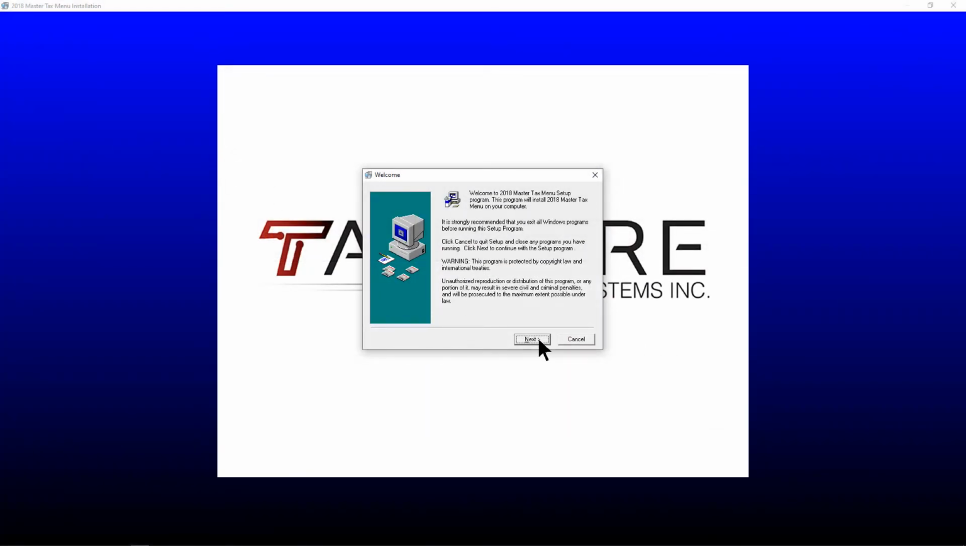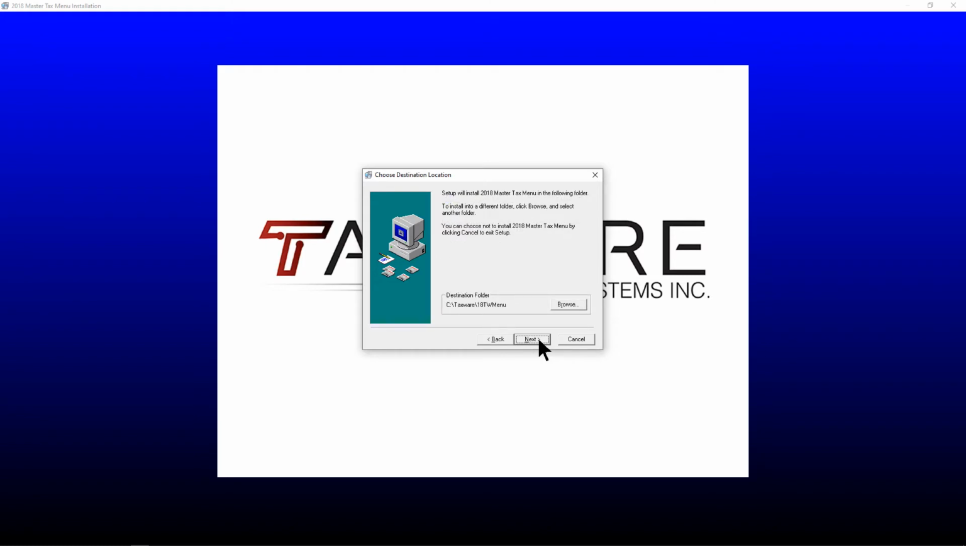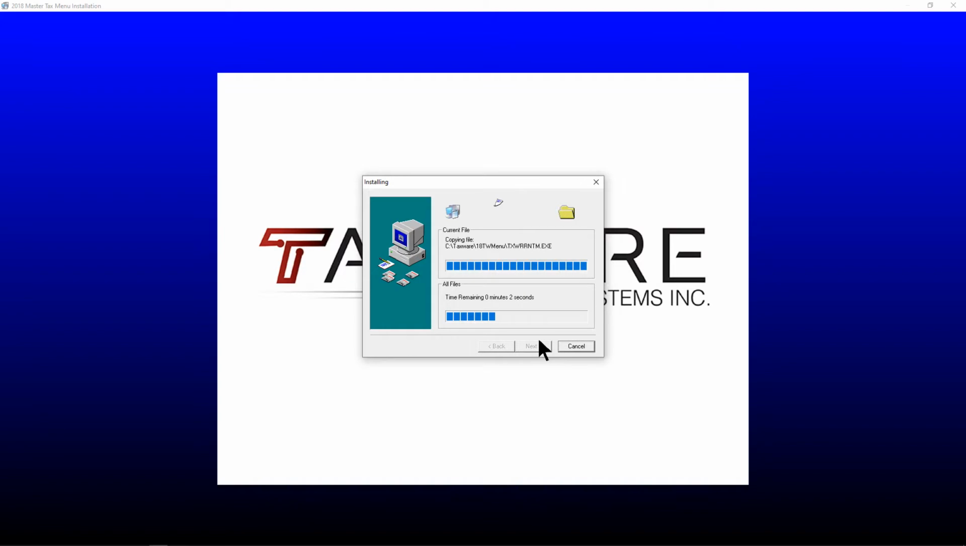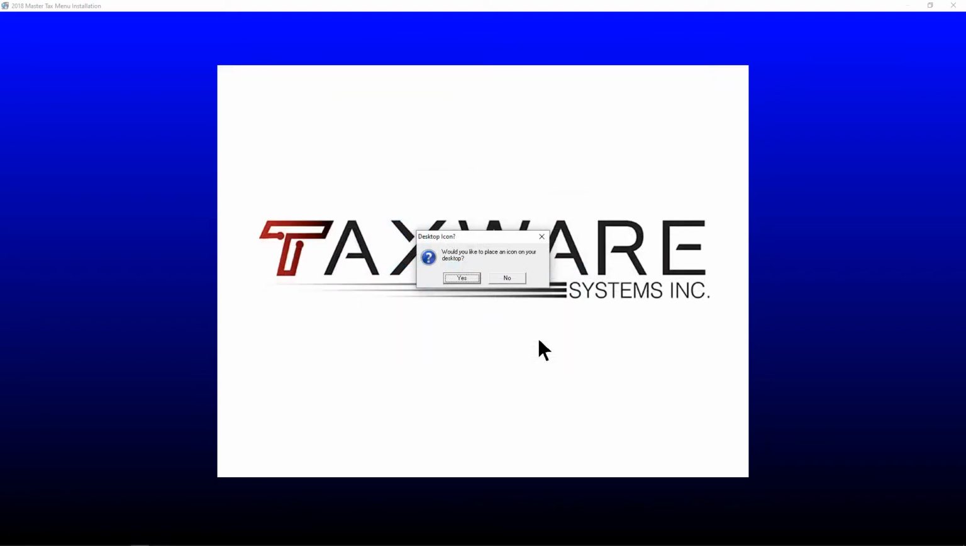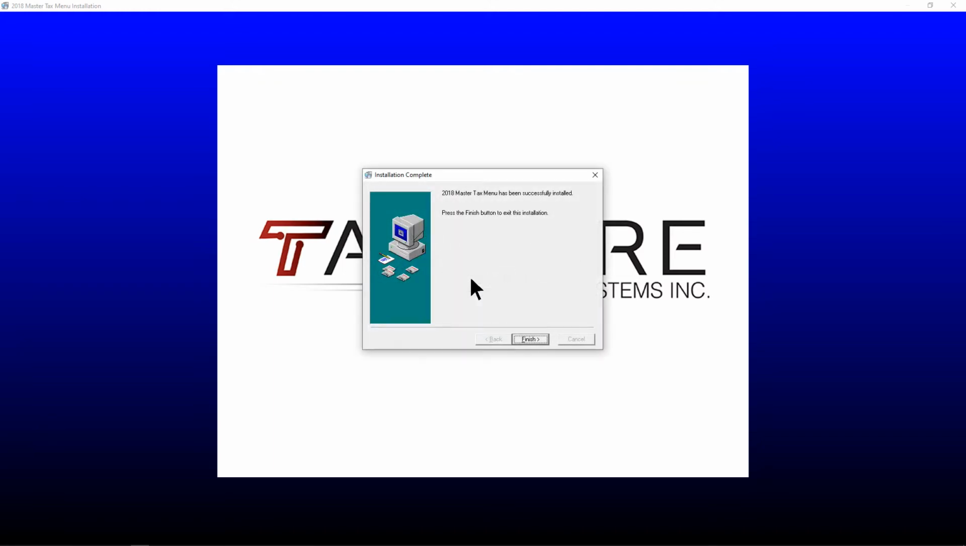Once on the installation screen, you will click Next until the program begins to install. Once the program finishes installing, it will ask if you'd like an icon on your desktop. Go ahead and choose Yes if you would like one. Finally, click Finish on the installation screen.